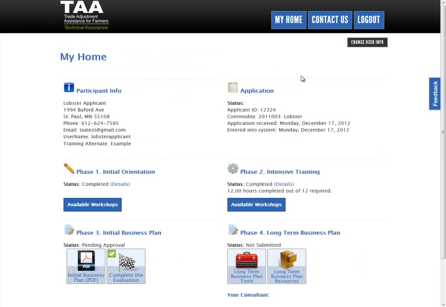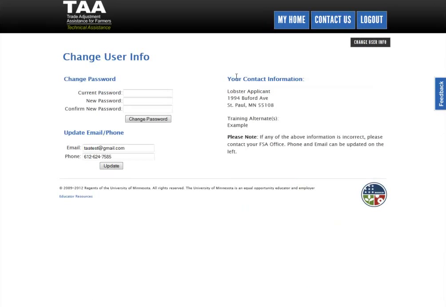Some last little information about what you can find in the My Home page. If you click on Change User Info, you can update your password, and you can update your phone and your email here as well. We'll also list your contact information over here. And if this information is not correct, please let the FSA office you applied at know, so that they can get that updated. We get that information updated nightly from FSA. So just go ahead and let them know, and that will flow through to our system.